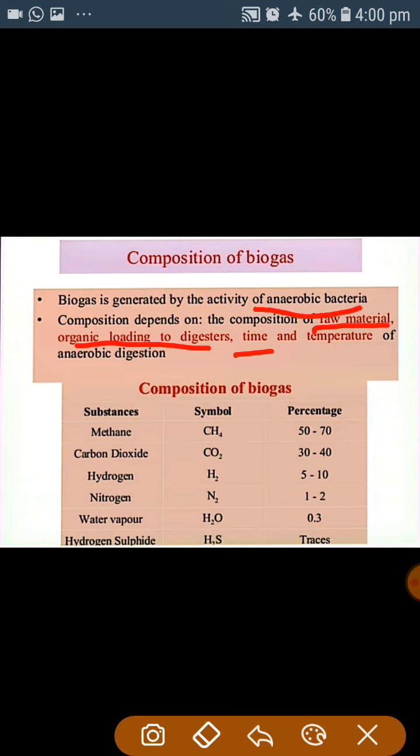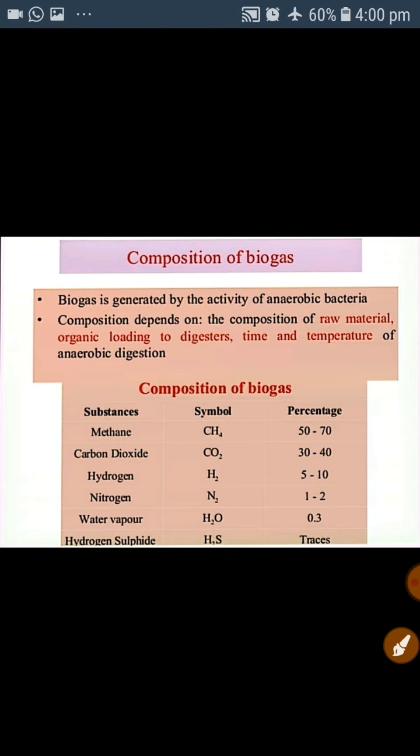The composition of the biogas contains methane, carbon dioxide, hydrogen, nitrogen, water vapors and hydrogen sulfide. But the main component of the biogas is methane, which is 50 to 70%, carbon dioxide 30 to 40%, hydrogen 5 to 10% and nitrogen 1 to 2%. Water vapors and hydrogen sulfide are present in traces. From this composition, as we see, methane gas is present in large amount, so it is also called methane gas. Methane gas is also called natural gas.